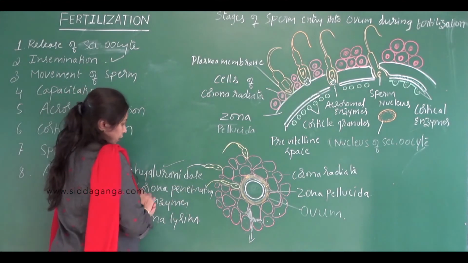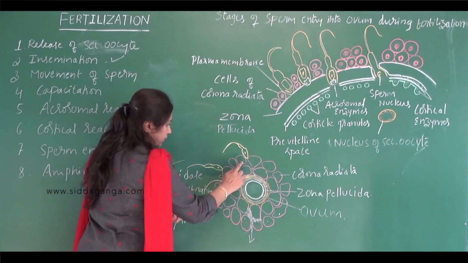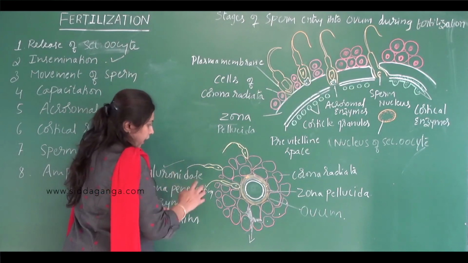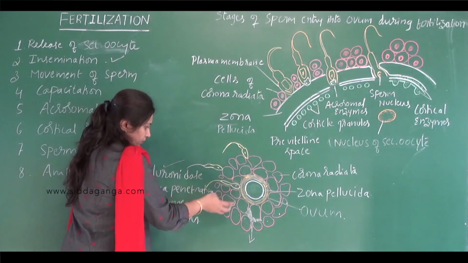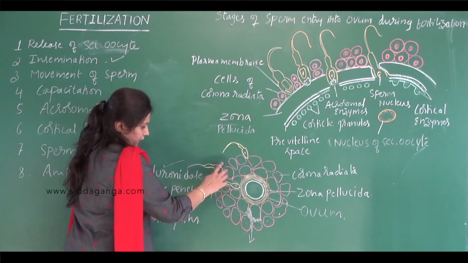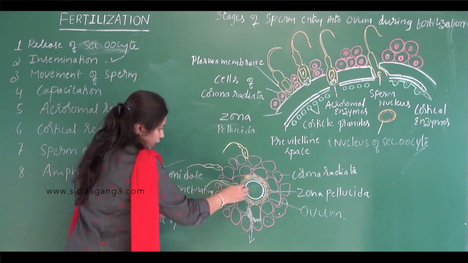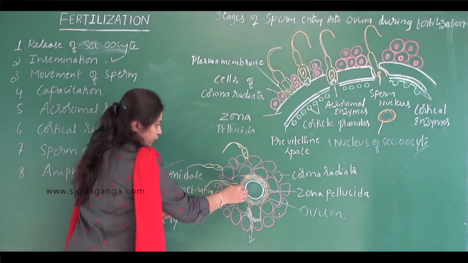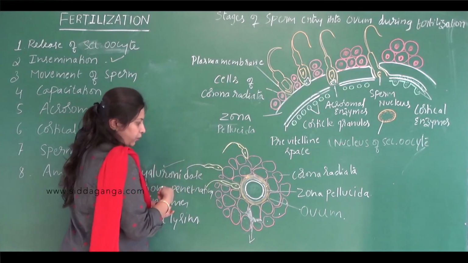Due to the dissolving of these layers, the zona pellucida layer gets exposed.